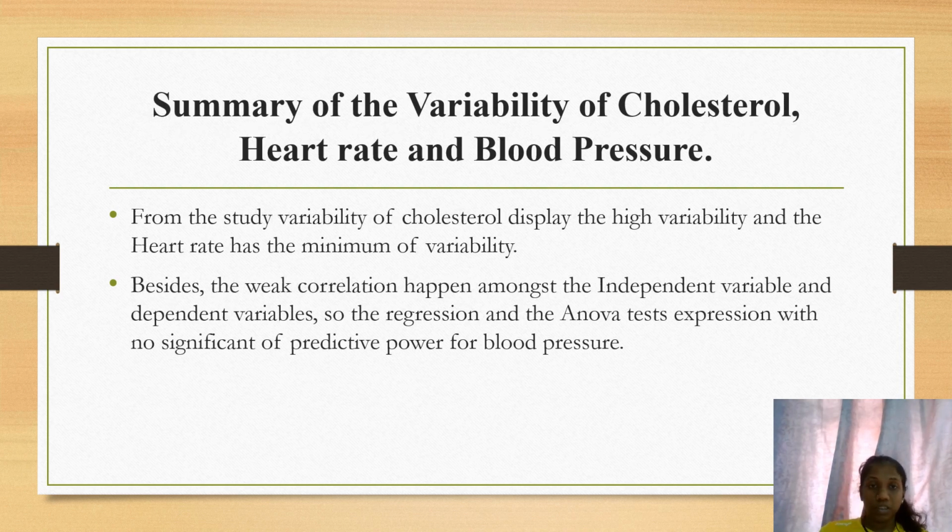So here is the summary of the variability of cholesterol, heart rate and blood pressure. From the study, the variability of cholesterol displays high variability and the heart rate has the minimum variability. Besides, weak correlations exist between the independent variables and dependent variable. So the regression and the ANOVA tests show no significant predictive power for the blood pressure.